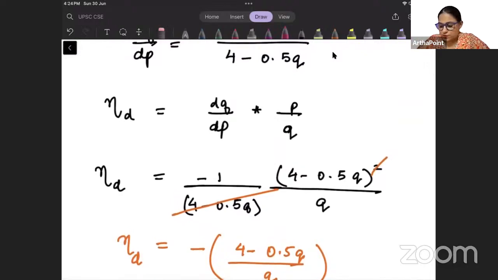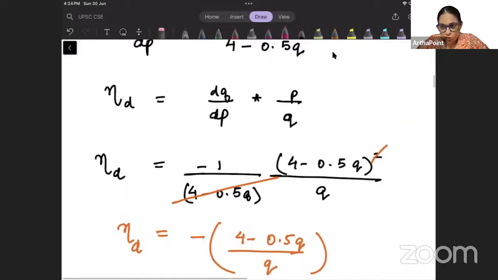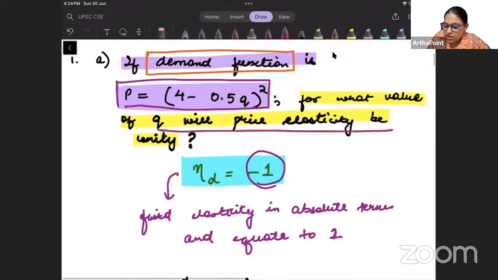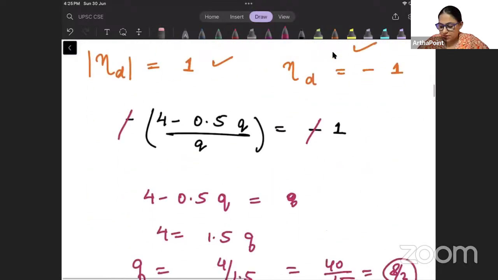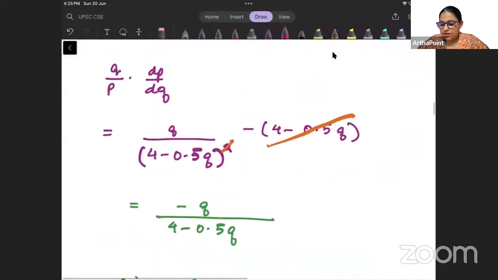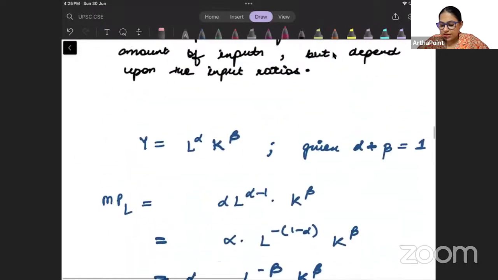ये मेरा elasticity of demand हो जाएगा. I mean quantity हो जाएगा. This is what the question is asking: find the quantity such that the price elasticity is unit. I hope this is making sense to you. Okay. So now what we can go ahead and do, beta, is the next question.